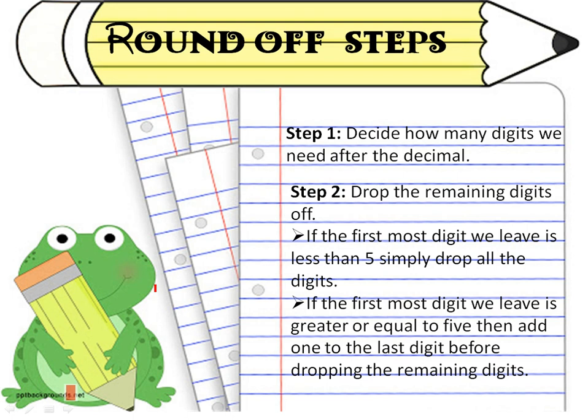Step 2. Drop the remaining digits off. But we cannot simply drop the remaining digits. We first have to follow a few simple conditions. If the firstmost digit we leave is less than 5, simply drop all the digits.